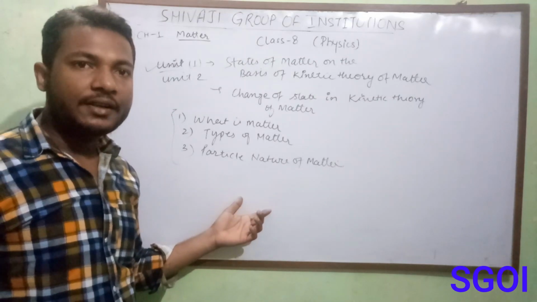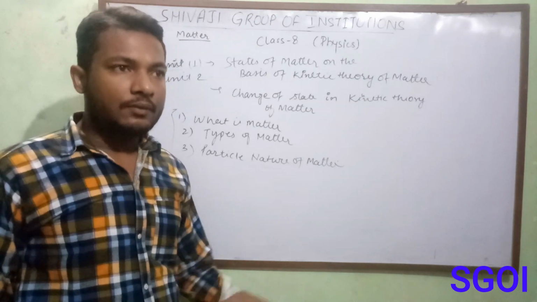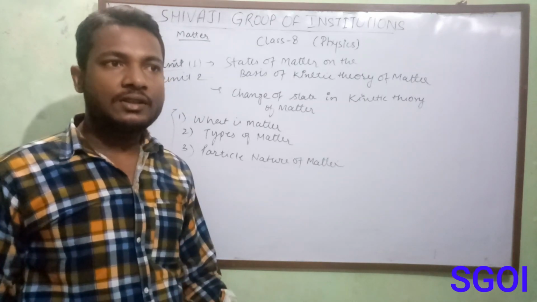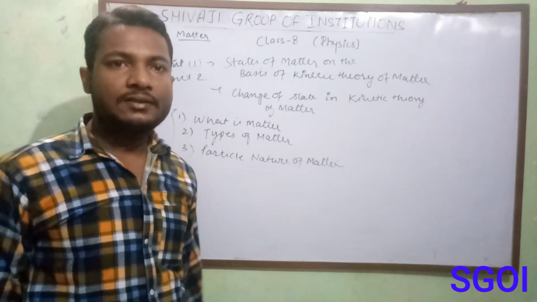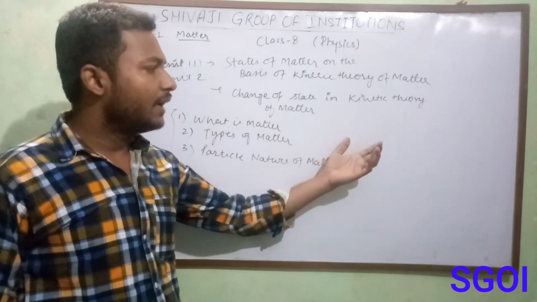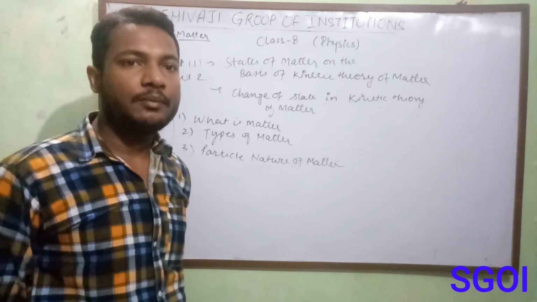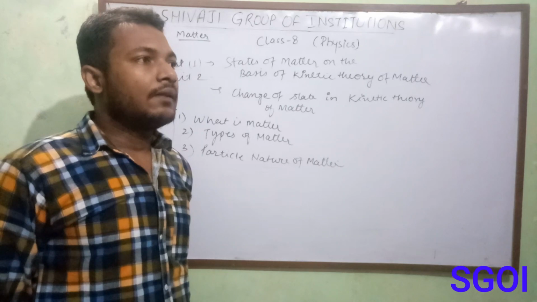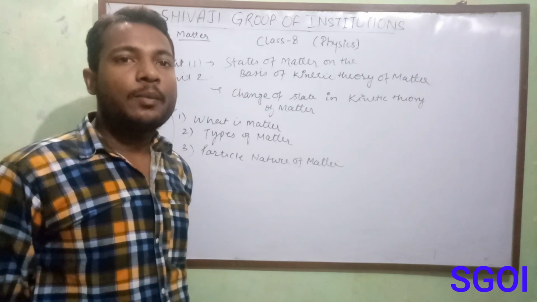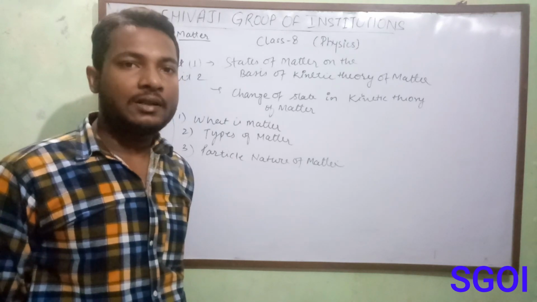Students, there are various materials around us such as table, chair, wood, iron, water, milk, oxygen, nitrogen and various other gases. So there are mainly 2 properties of these substances or matters. The first one is all the materials occupy some space, and the second, all the materials have some mass.